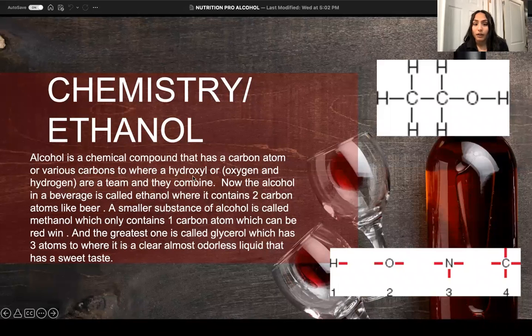Now, the chemistry or the background of ethanol. Alcohol is a chemical compound that has a carbon atom or various carbons bonded to what's called a hydroxyl, oxygen and hydrogen bonded together. We have three different types. The first has only one carbon atom, which can be identified as, for example, red wine. Those with two carbon atoms are like beer, and those with three carbon atoms are called glycerol, a clear, almost odorless liquid that has a sweet aftertaste.